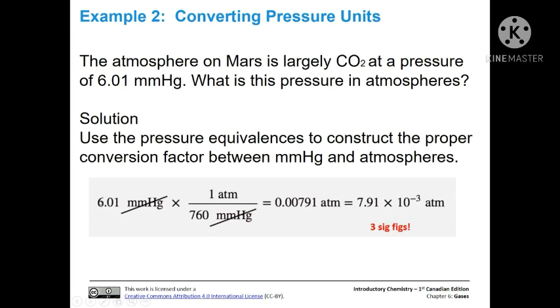Now again, only the initial pressure is what we use to count sig figs, and there are 3. So let's go over to our answer, and we can see that there's 1, 2, 3, and all of these leading zeros do not count in counting sig figs. So that's 3 sig figs. You can see it more clearly in scientific notation. So remember, if you want to make it clearer to yourself how many sig figs you're using, you can always convert your answer into scientific notation.